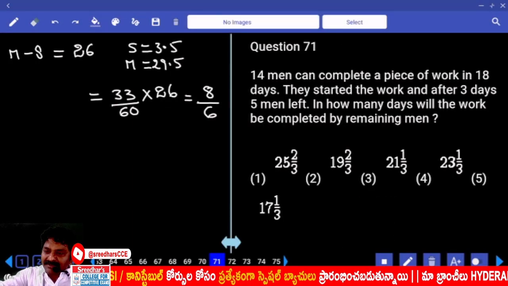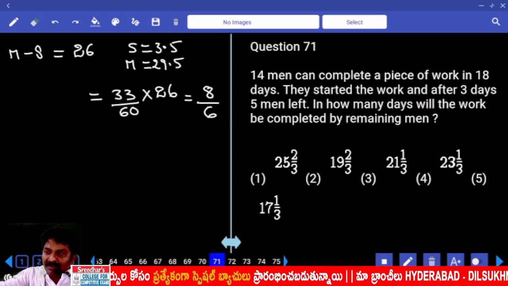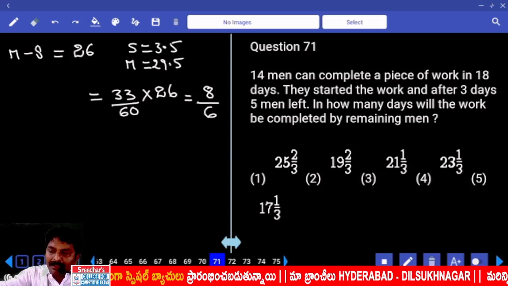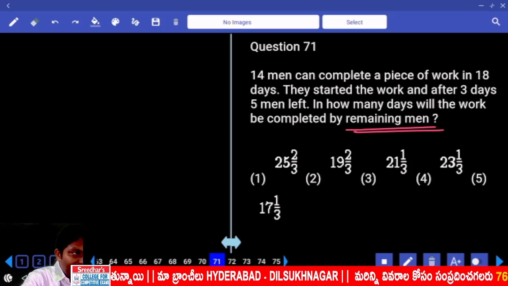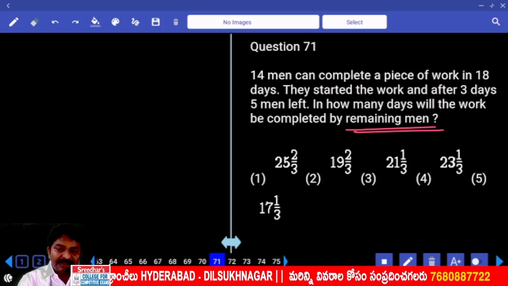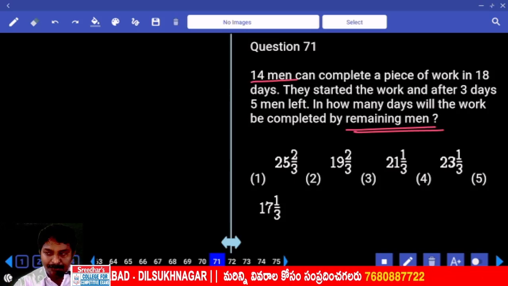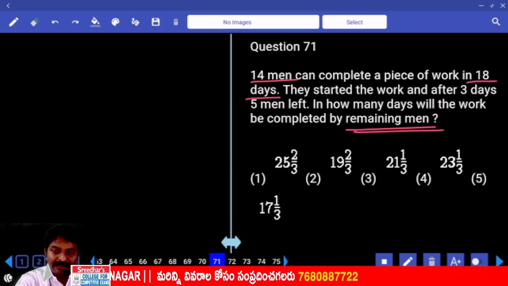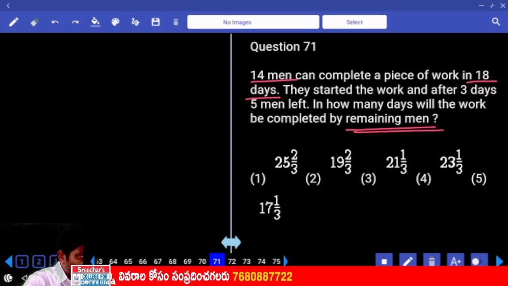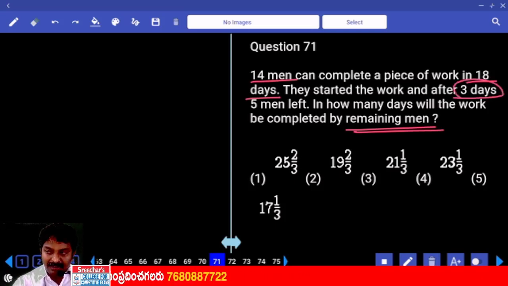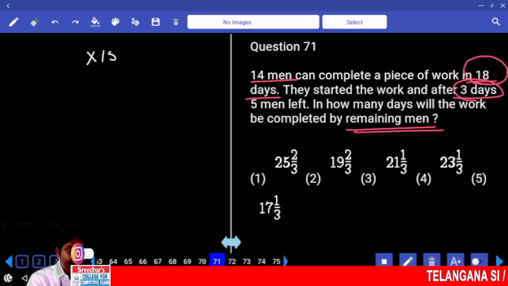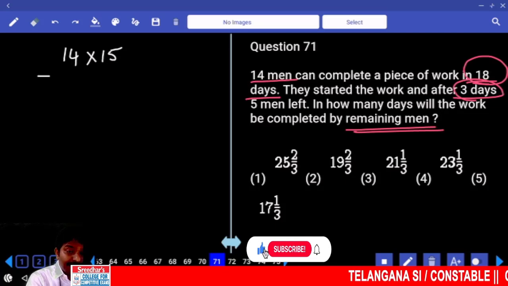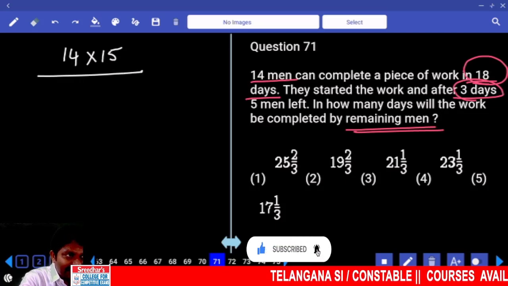14 men can complete a piece of work in 18 days. They started the work and after 3 days 5 men left. In how many days will the work be completed by the remaining men? So the question is about the remaining men. Initially how many men are there? They can complete the work in how many days? They started working, they meaning 14 men, correct? And for how many days did they work? Out of 18 days, if they already worked for 3 days, still they have to work for how many more days? 14 people can complete the remaining work in 15 days.